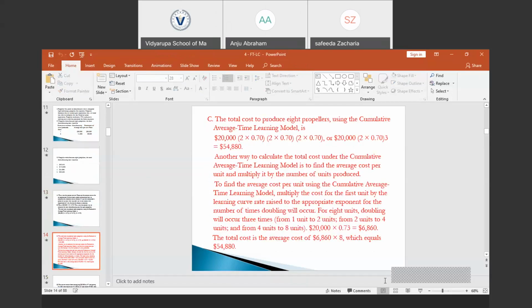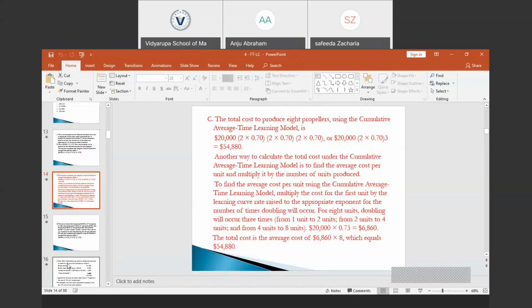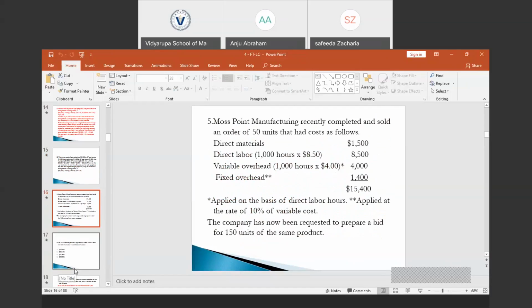The answer is 54,880. Are you clear with the explanation? Are you clear with how to compute the answer? Okay, then. Can we move forward? So we have the next question.